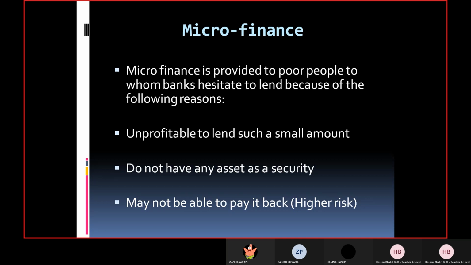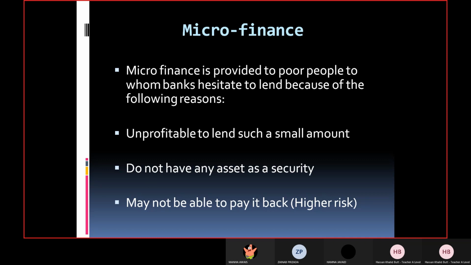Yeah, high risk again, because even if the security is there, remember, smaller businesses close down quickly. As soon as they suffer loss, they are not able to bear even a small loss. So they close down their business. Now imagine, even if they have the assets of the business, let's say they have lent money to 20 smaller businesses. Now, if they start selling the assets of those 20 smaller businesses, it will be too hectic. How would they be able to focus on their main banking activities? They will be focusing on selling those assets, and you know that it's not easy to sell assets quickly. It takes time. You need to find customers who will be there to buy your assets.